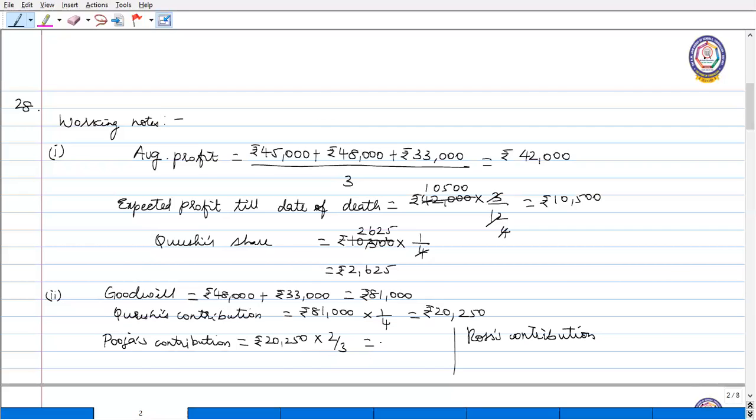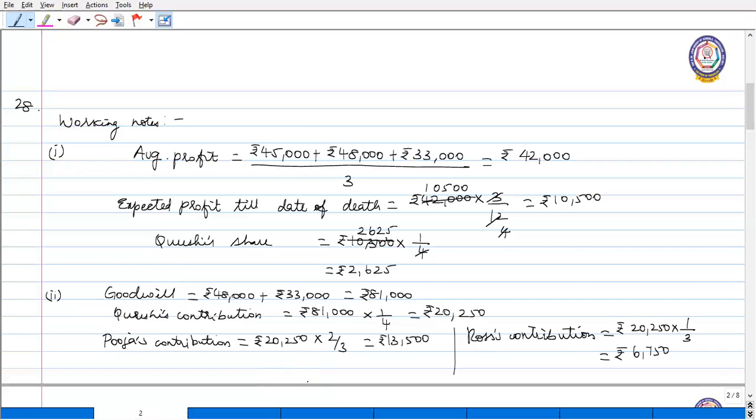So it is rupees 13,500. Next, how much is Rose's contribution out of this 20,250? She is going to gain one-third. So the amount is 6,750.